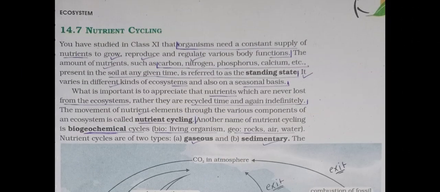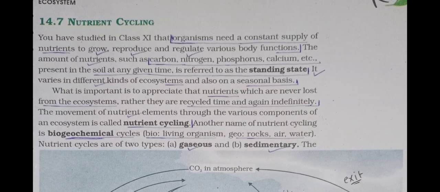Okay, now we will go to your textbook. The title is nutrient cycling. See first sentence: organisms need a constant supply of nutrients to grow, reproduce and regulate various body functions. Okay, point number 2, definition of standing state: the amount of nutrients such as carbon, nitrogen, phosphorus, calcium, etc. present in the soil at any given time is known as the standing state. It varies in different kinds of ecosystems and also on a seasonal basis.